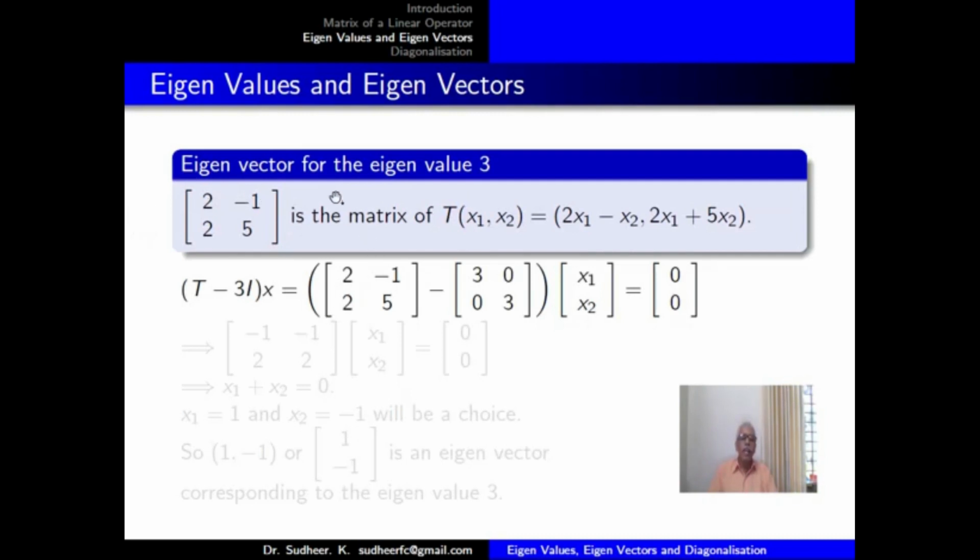What is the eigenvector for 3? We consider the equation (T minus 3I)x equal to 0.